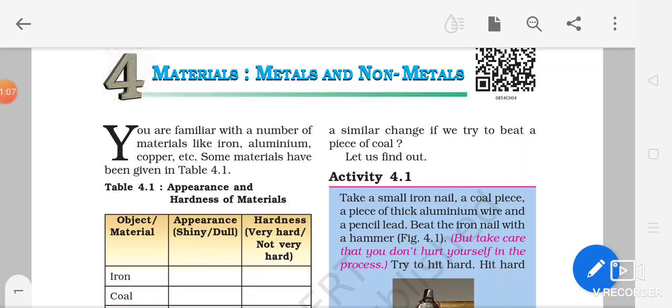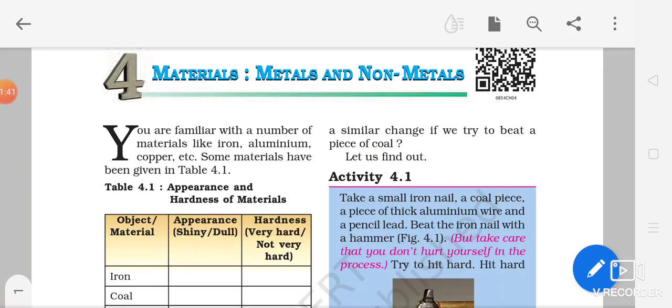The atom is the smallest unit of any material that we come across in our day-to-day life, at home, at school, at playground, or anywhere we go. We are surrounded by metals and non-metals. In this chapter we are going to study the physical and chemical properties of all these metals as well as non-metals, right?